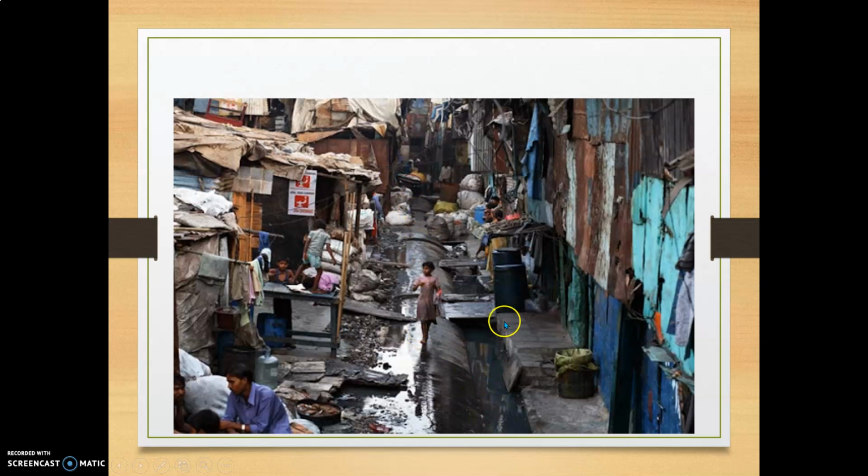See, there is only one drainage there, no sanitation and no neatness. This area is called a slum area. Poor people, mainly migrants, live in these slum areas in cities. Because of that they will get so many diseases also, because no sanitation is there, no neatness is there. Because of that they fall ill every time.